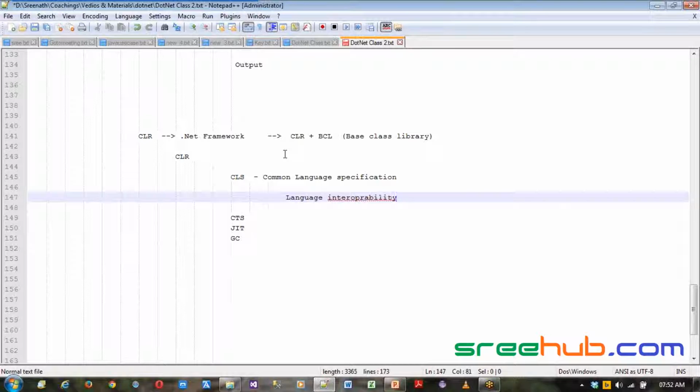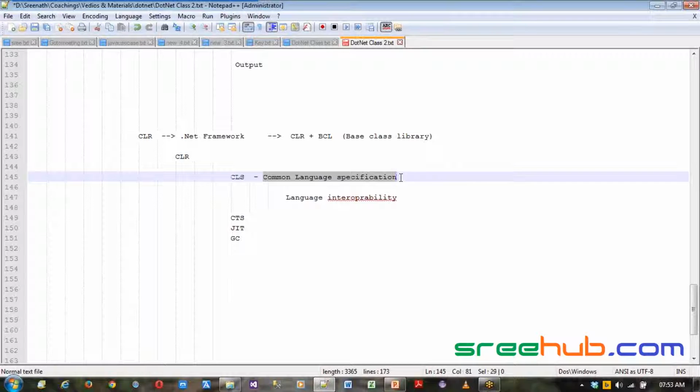Now all those languages will have different formats. In VB you will not have method braces and all. In C# you'll have to use curly braces to start and close the program. In JS, JavaScript will have internal JS scripts which you can write. And there are different formats which you have. Now, what makes your CLR easy to understand those formats is nothing but your CLS. Your Common Language Specification is the one which has got all the intelligence to understand different formats of different languages.